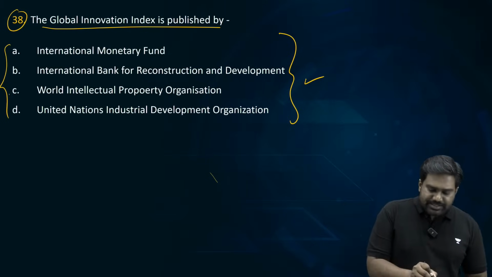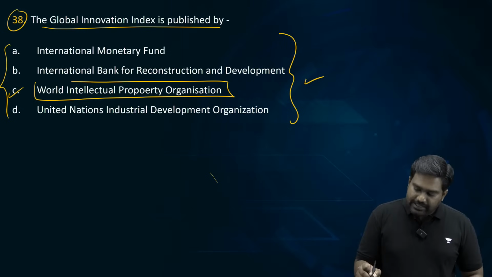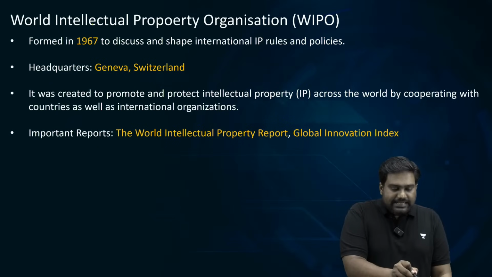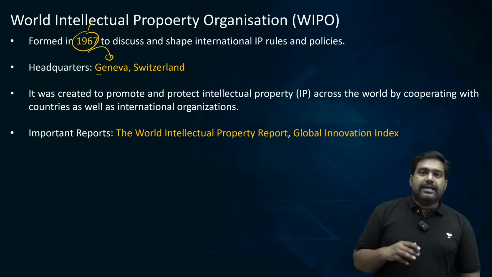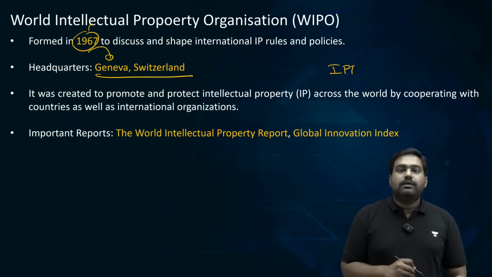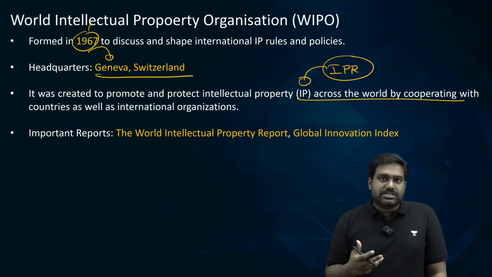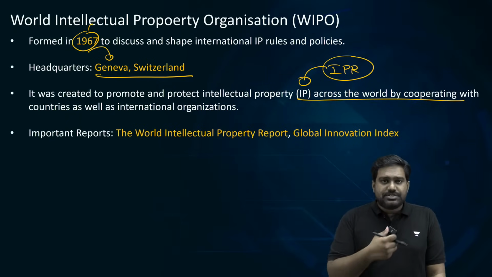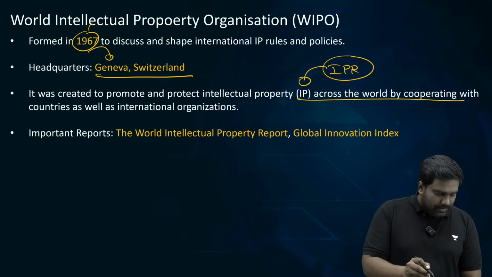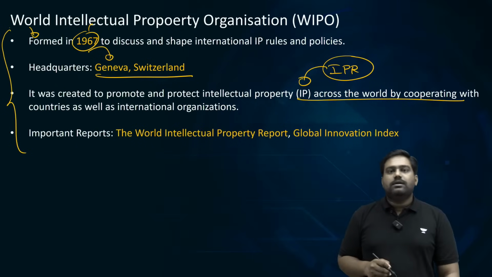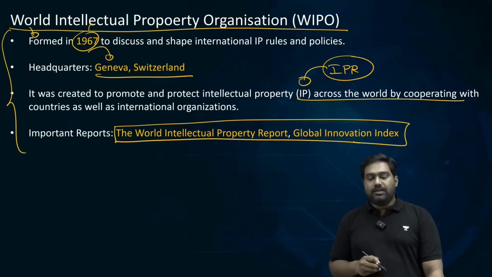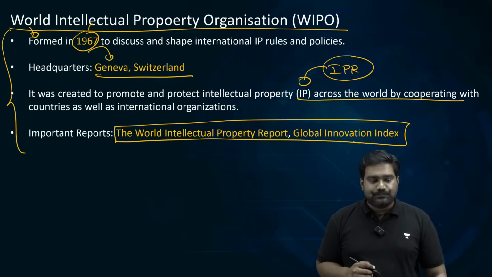All right, the correct answer is the WIPO, World Intellectual Property Organization. It's another specialized agency of the UN, set up in 1967, headquartered in Geneva. It basically promotes the protection of IPR, intellectual property rights. It creates a conducive ecosystem for protection of intellectual property rights, from patent laws to copyright regimes. They are brought out through the WIPO. Understood? And the major reports published by it are the World Intellectual Property Report and Global Innovation Index.